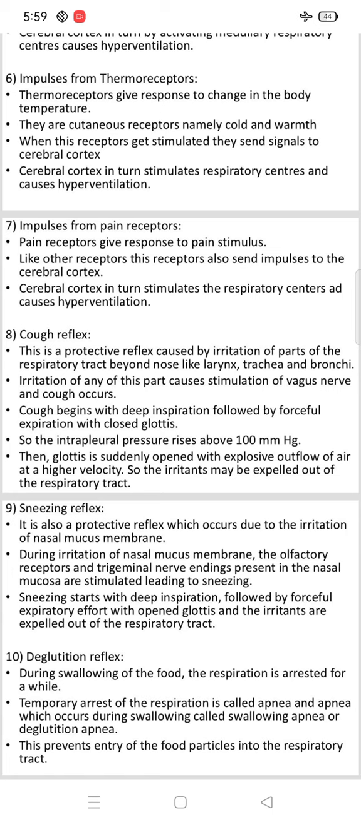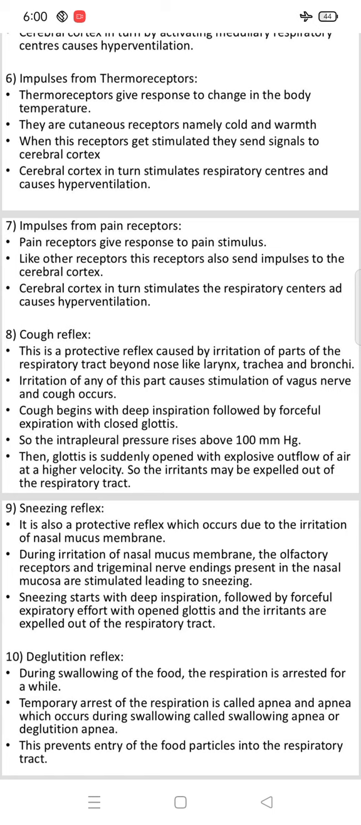Then the next factor is the deglutition reflex. First one is the cough reflex, second one is the sneezing reflex, and third one is the deglutition reflex. During swallowing of food, respiration is arrested for a while. Temporary arrest of respiration is called apnea.